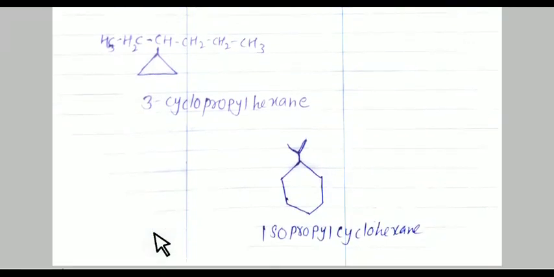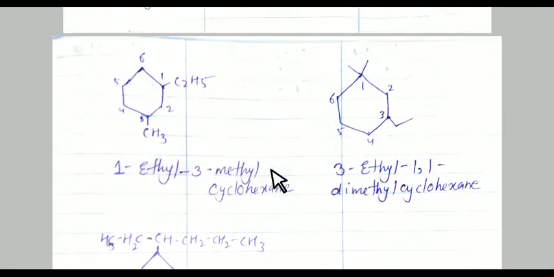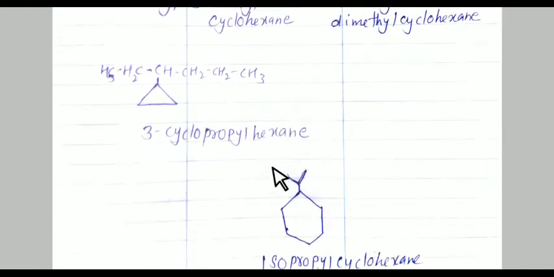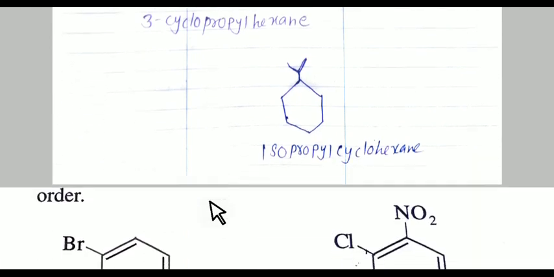See here, this group is known as the isopropyl group, and this ring is known as cyclohexane. So the name of this compound is isopropylcyclohexane. Student, remember, this line indicates an ethyl group, this single line indicates a methyl group, and this Y-shaped line indicates an isopropyl group. I hope you understand this.